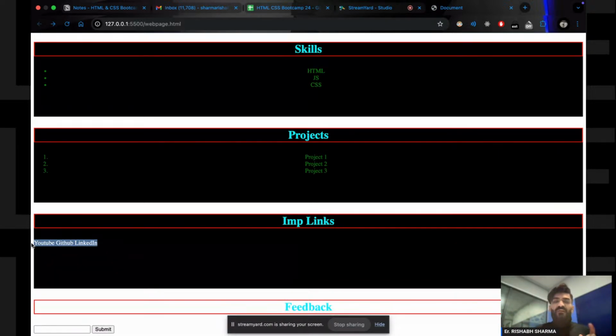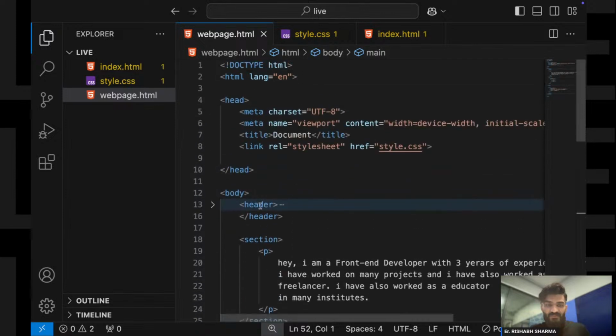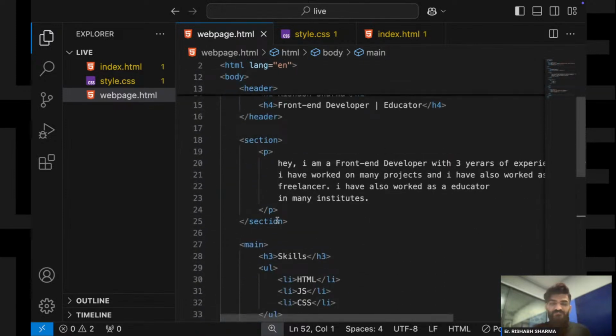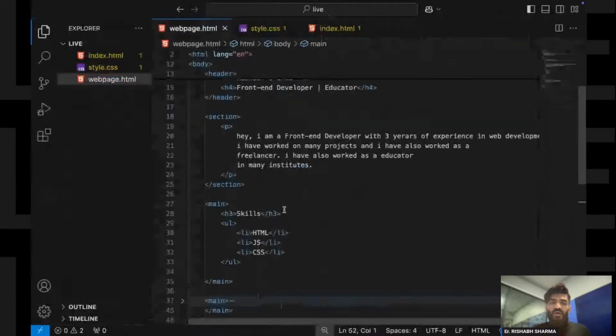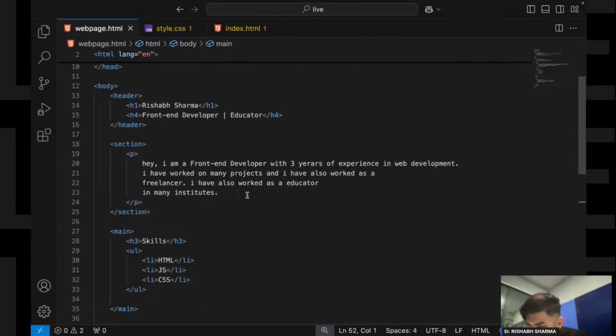So for that we have something called display flex, okay, yeah I'll show you the HTML, don't worry, this is my HTML, have a look. So with the help of display flex I can align any element.